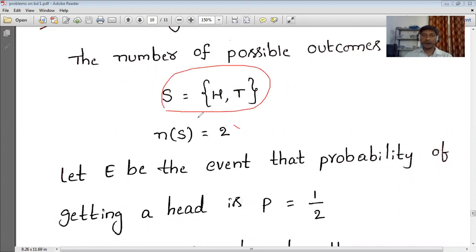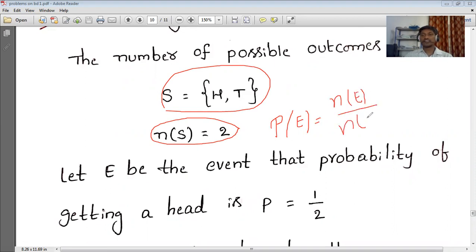So the number of sample points in the sample space, n of S, is equal to 2. So what are those two? Heads and tails. Next, let E be the event. Why? Because for calculating probability, what do we use? The probability of an event E is simply n of E by n of S. What is the meaning of this? Number of favorable events in E by total number of outcomes, or number of sample points in the sample space.